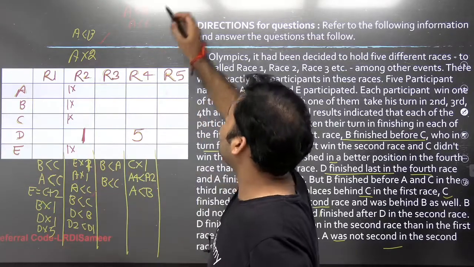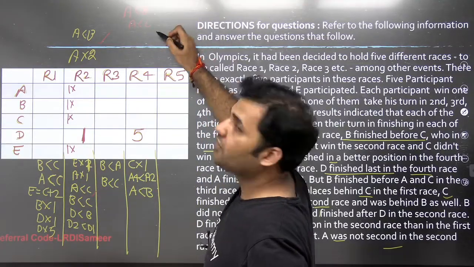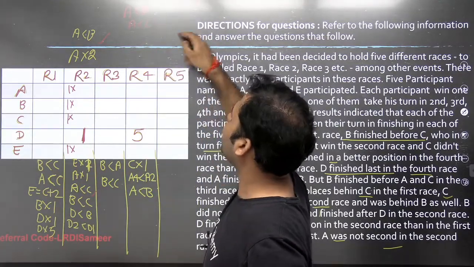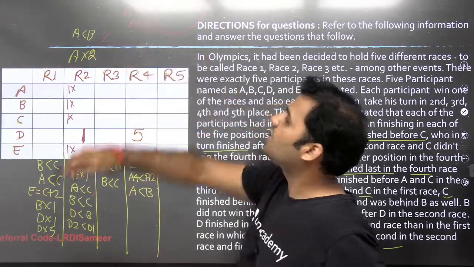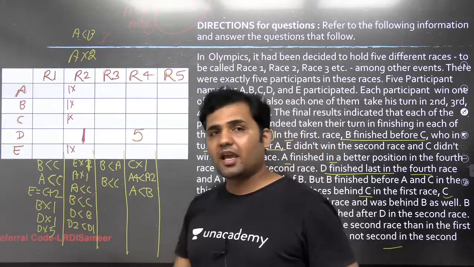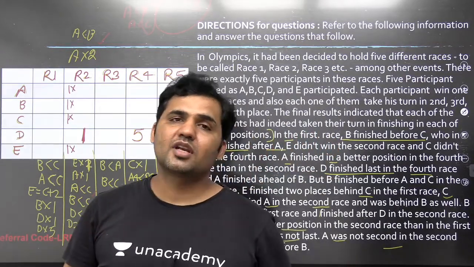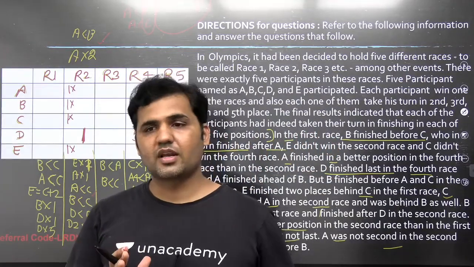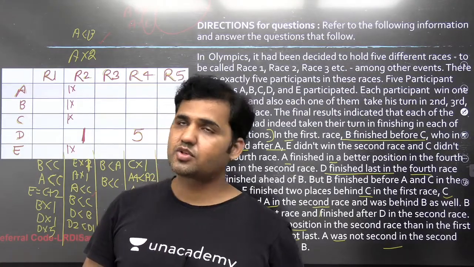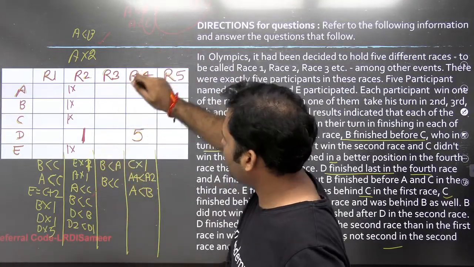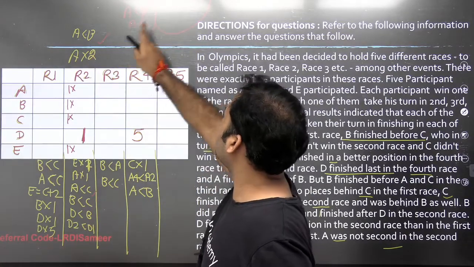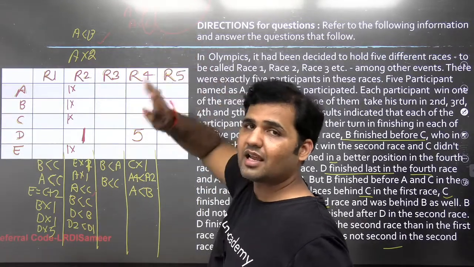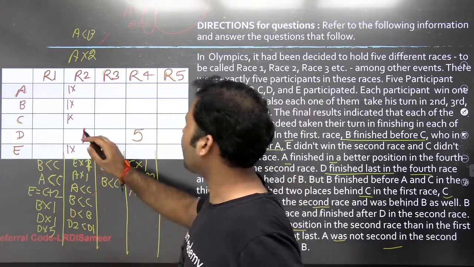So if I assign a rank 4 to A, guys, then you will not have ranks left for B and C. A has to be at a better position as compared to B and C. We have only 5 ranks that we are supposed to assign. So A cannot be given 2, right? Because it's mentioned over here. A cannot be given 4. So the only rank that is left for A is rank 3.